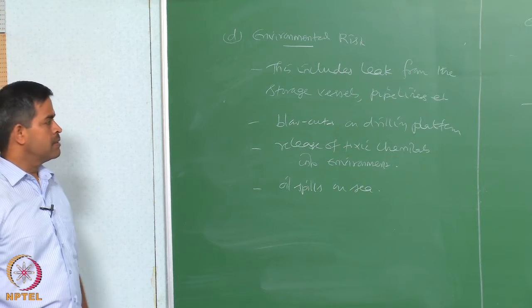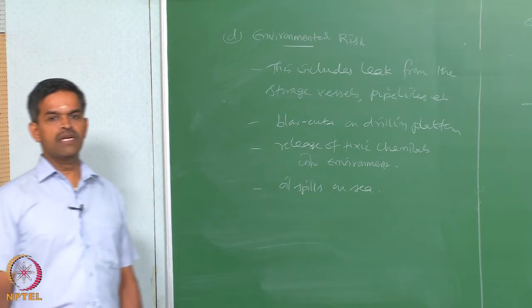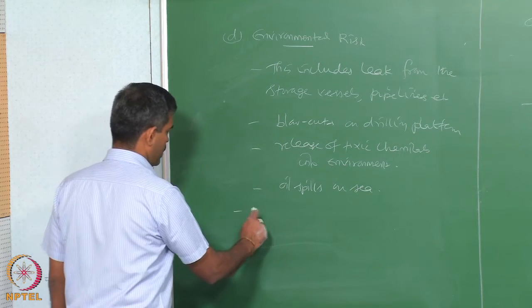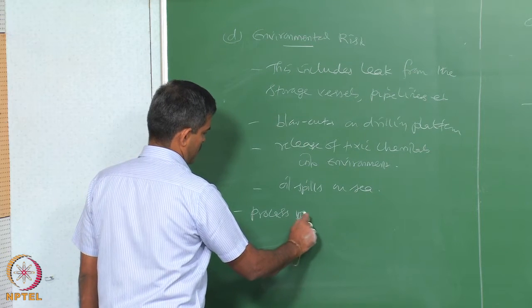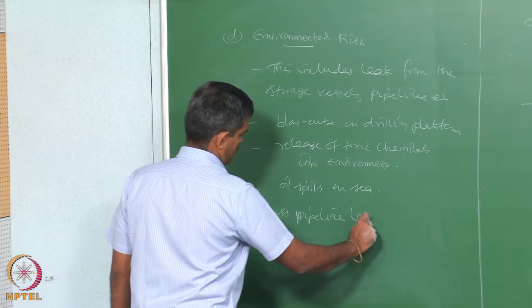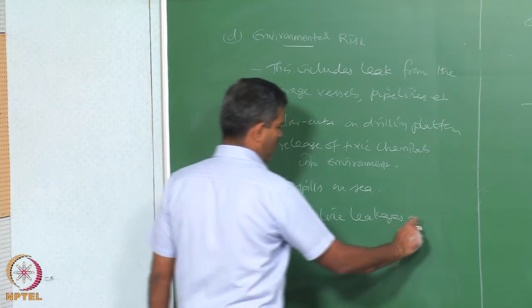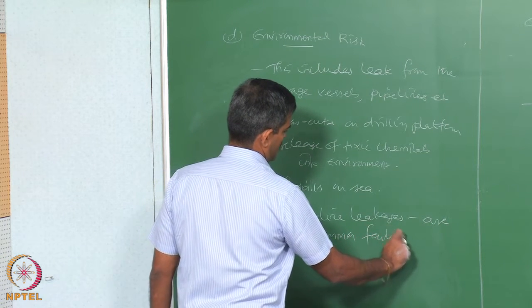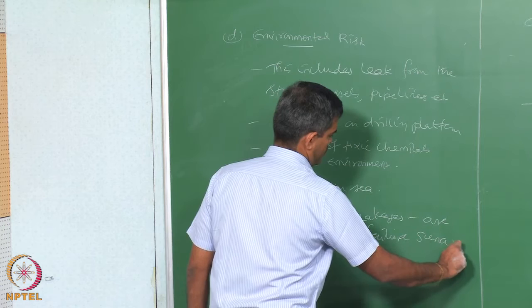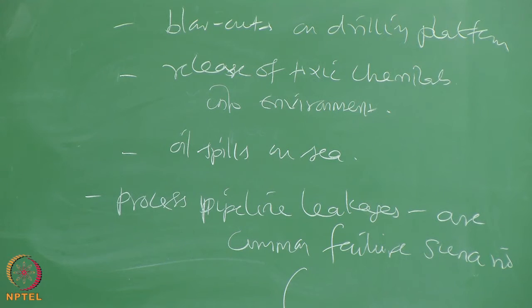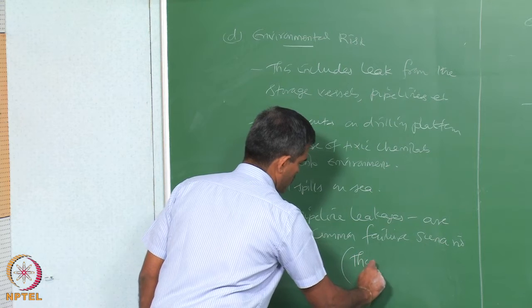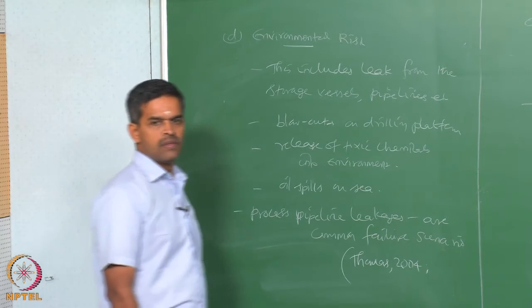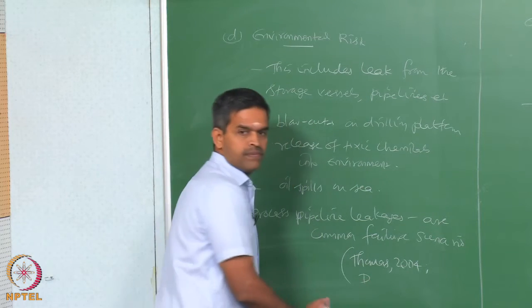Process pipeline leakages are one of the most devastating and common accidents in oil and gas industries. Okay. Process pipeline leakages are one of the common failure scenarios in offshore industries, as suggested by Thomas 2004 and Zielinski et al. 2006.